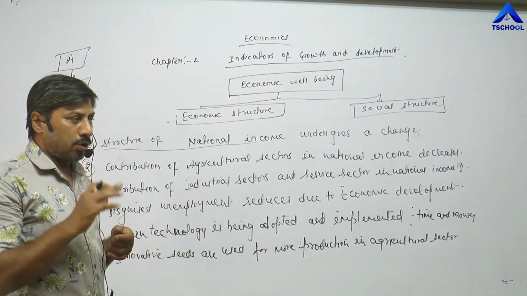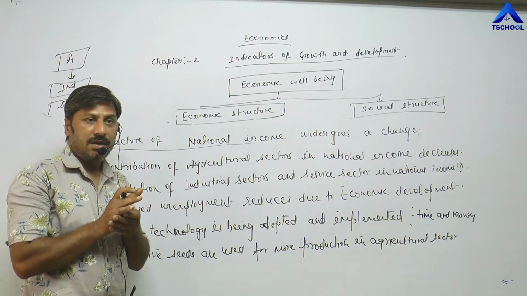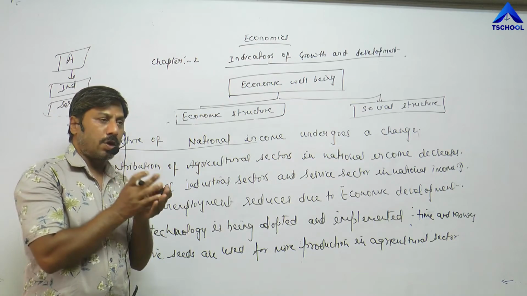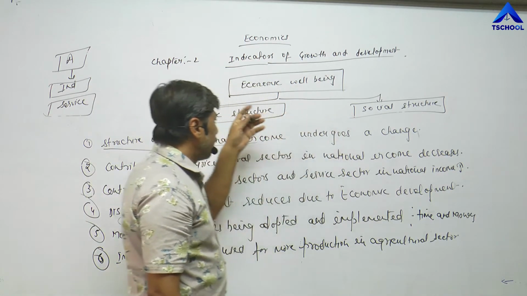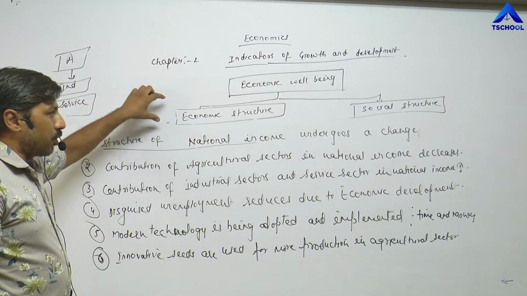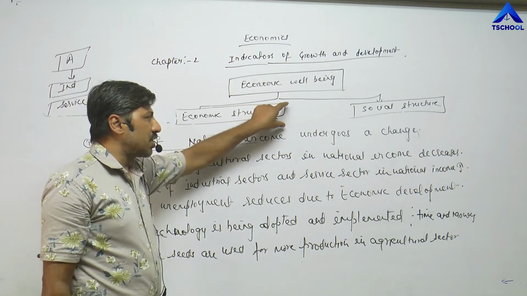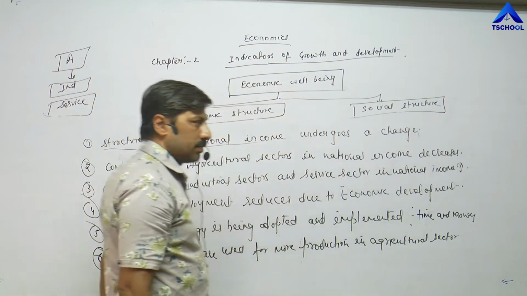Then we give up orthodox thinking and superstitions, changing from traditional primitive thinking to modern thinking. That is also part of social structure. So economic development is the process of changes in economic structure as well as social structure.